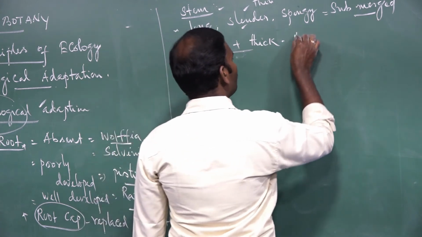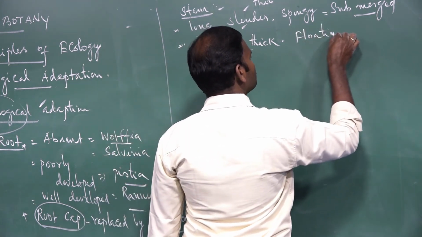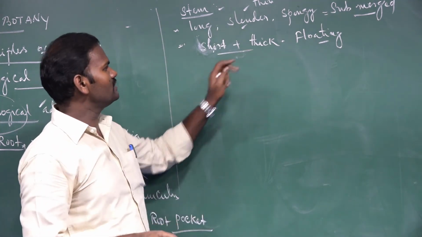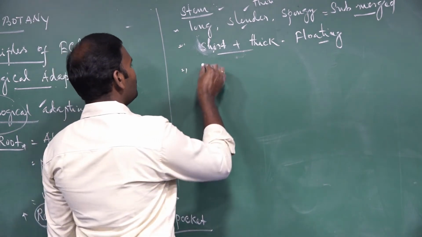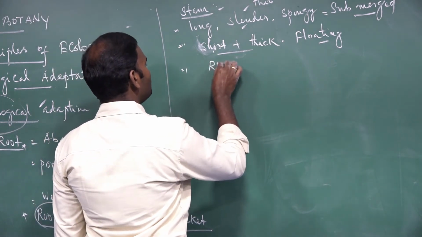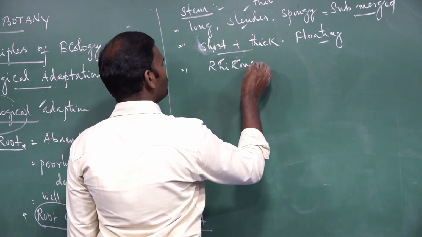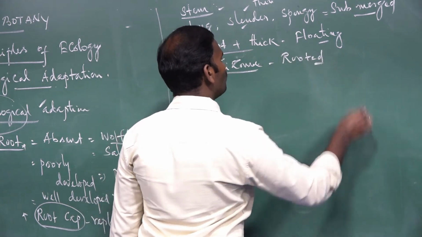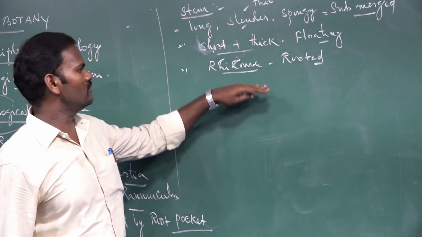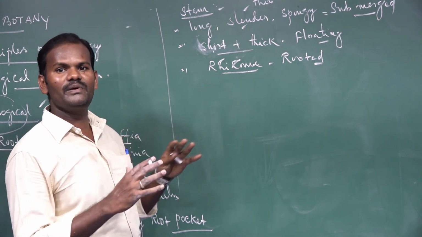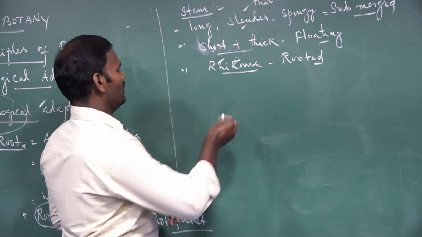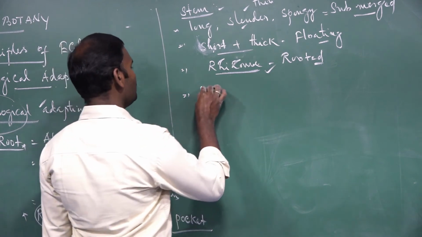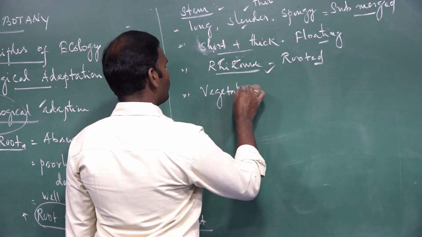Short and thick stem is a characteristic of floating hydrophytes. In the floating form the stem is very short, for example an offset, very short and also thick. But in rooted hydrophytes, the stem is an underground rhizome. Those are plants in which the roots are fixed to the mud; the rhizome becomes thick and swollen due to the storage of food material. Then another one is how they reproduce vegetatively.